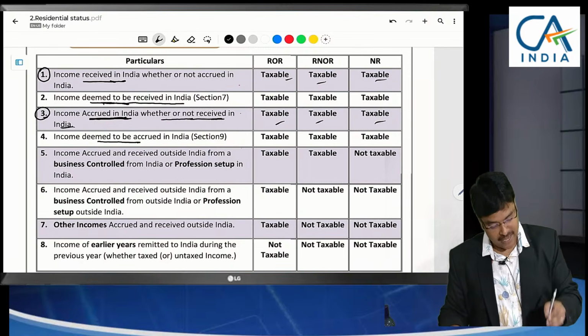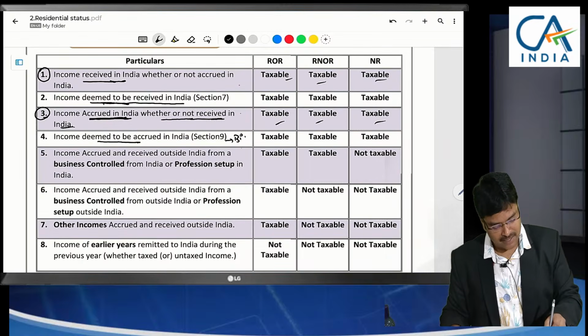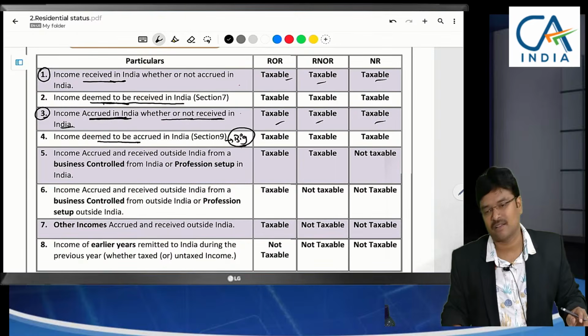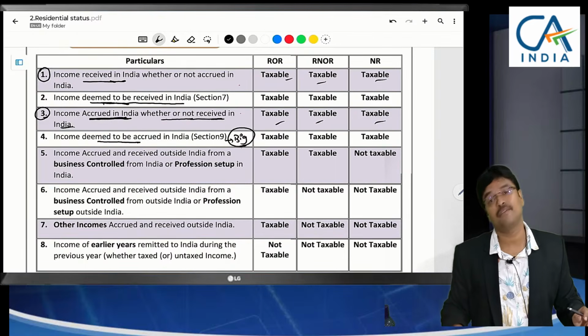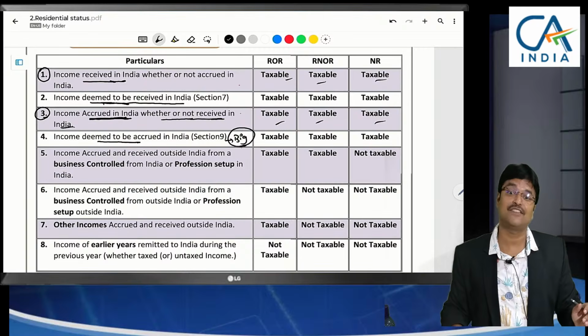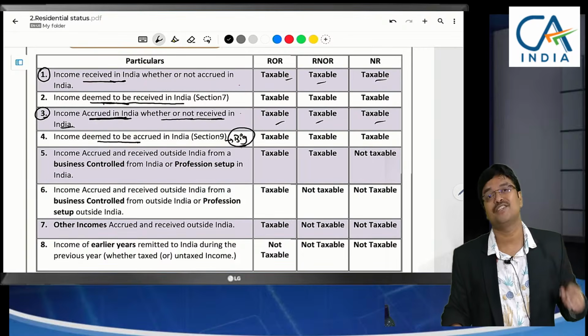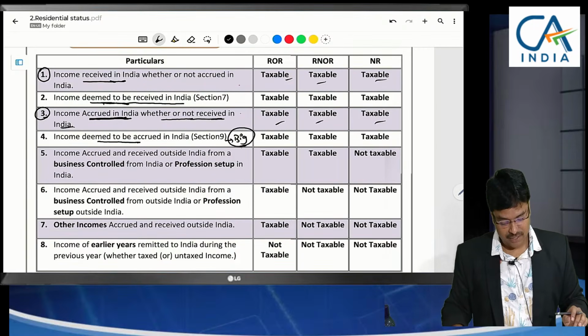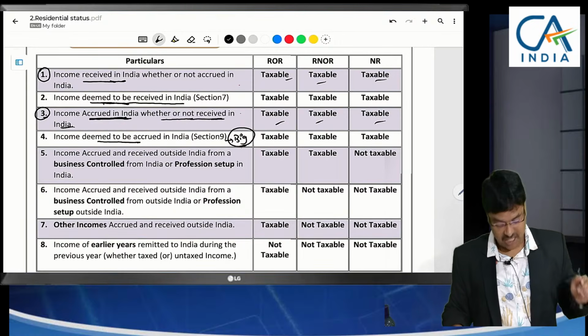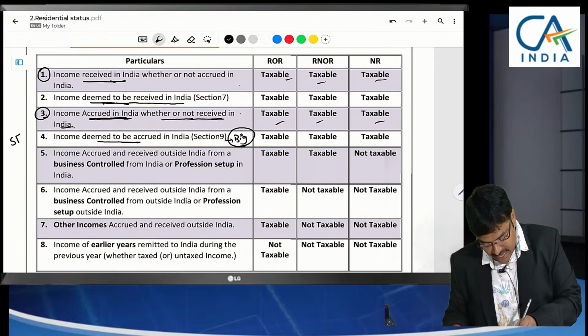Income deemed to be accrued is a very big topic to be discussed. Very, very huge topic. Even in the Act itself, it was 7 pages. If the Act itself is 7 pages, imagine how many pages we need to learn. Deemed to be accrued: there is a special concept called significant economic presence in India.